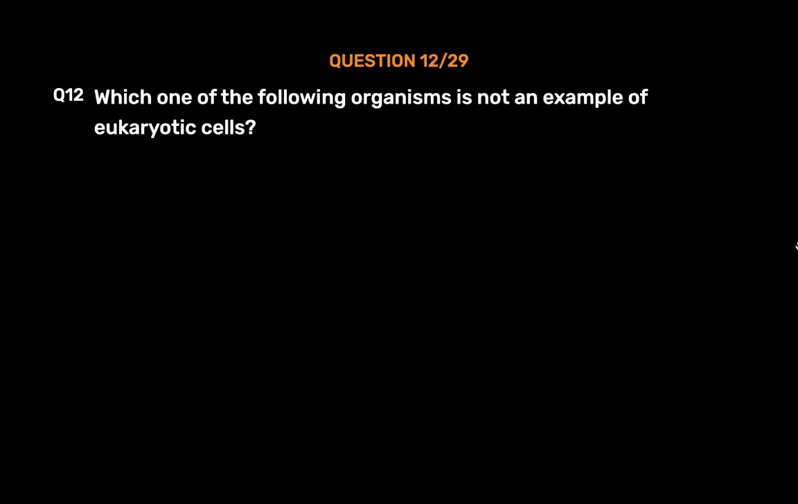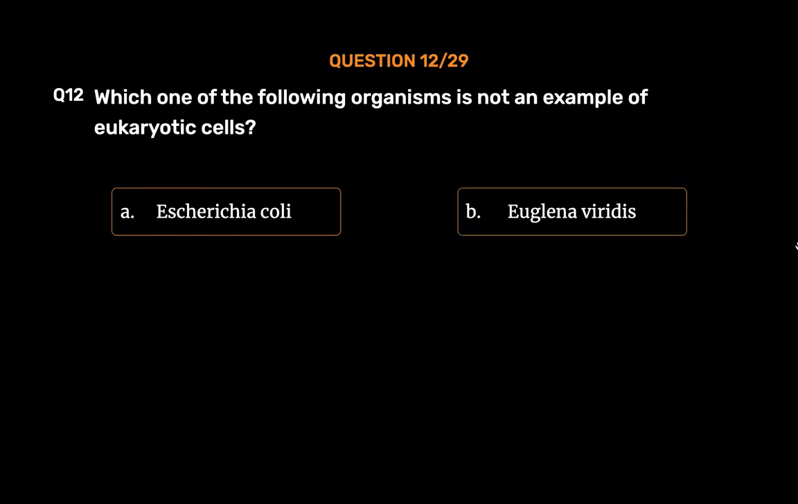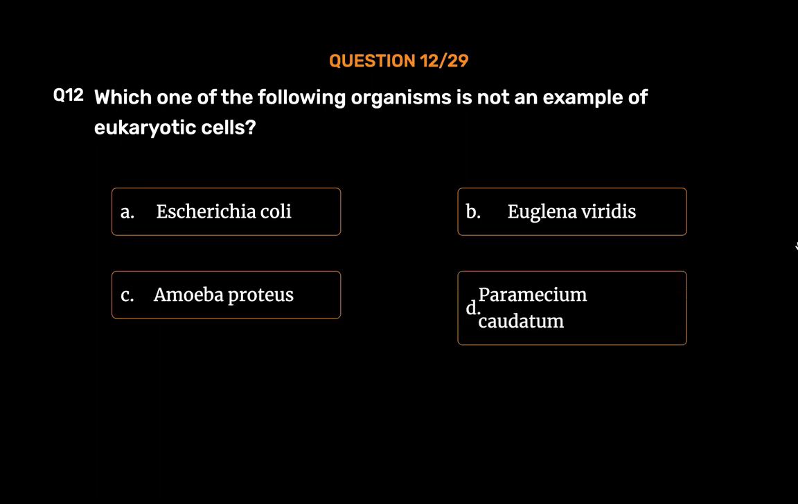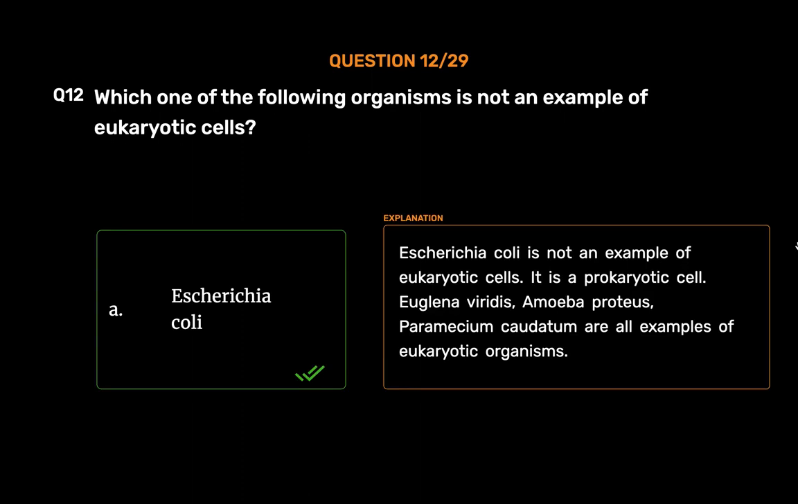Question number 12. Which one of the following organisms is not an example of eukaryotic cells? Option A. Escherichia coli. Option B. Euglena viridis. Option C. Amoeba proteus. Option D. Paramecium caudatum. The correct answer is option A. Escherichia coli. Escherichia coli is not an example of eukaryotic cells. It is a prokaryotic cell.